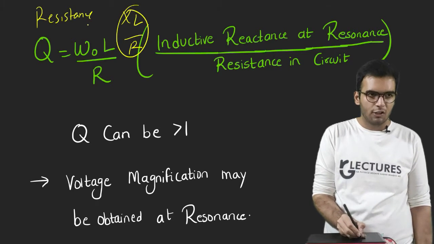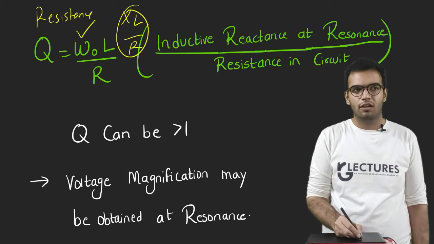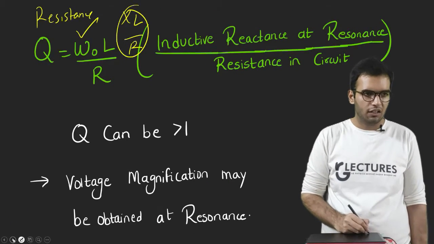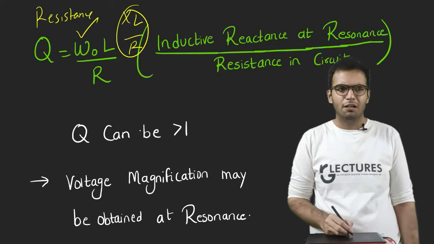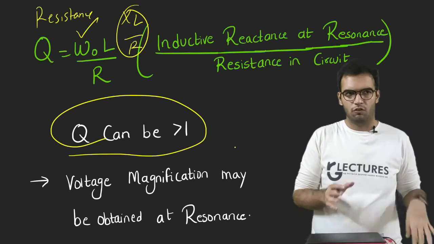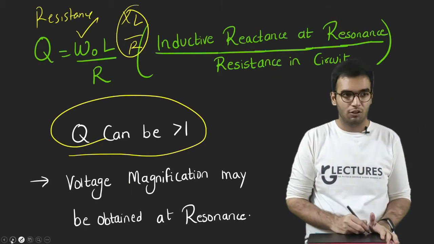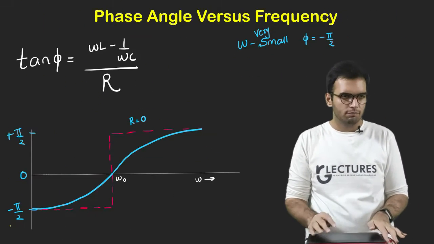So you can see Q factor is defined in terms of voltage. It automatically gives us the expression in terms of resistance or reactance, and there is a way to explain it in terms of frequency. Q factor can be greater than 1, which means voltage can be magnified at resonance. That is, voltage can be increased. That is, output voltage will be greater than the input voltage.